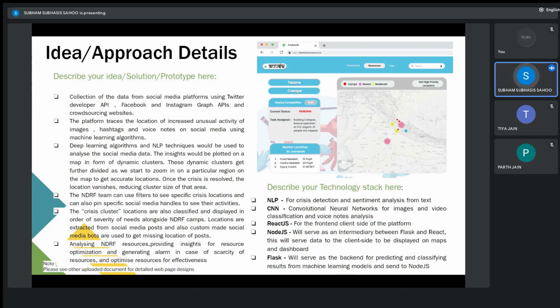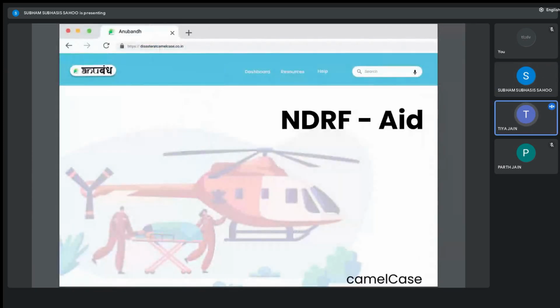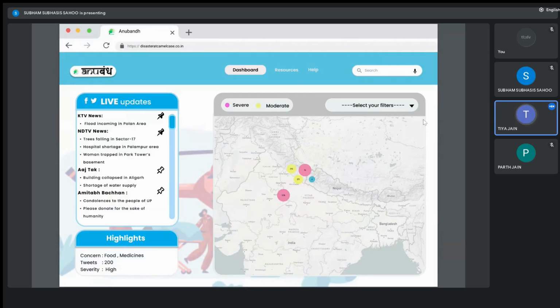Coming to the wireframes. Taking an overview of our prototype's wireframe that we have designed using Figma, this is the landing page of our model Anubandh. A navigation bar on top with tabs Dashboard, Resources, and Help section are present. Let's have a look at each of these tabs separately.